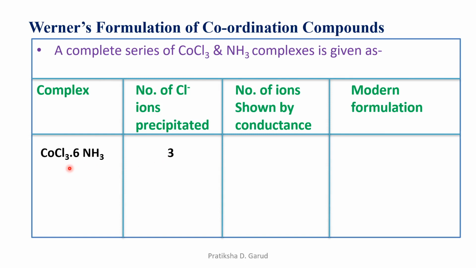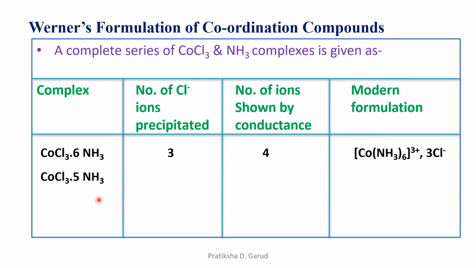As there are 3 Cl minus ions precipitated, the total number of ions will be 4, and hence the modern formulation becomes [Co(NH3)6]3+ and 3 Cl minus. This is the first ion, and 3 plus 1, total 4 ions, right?